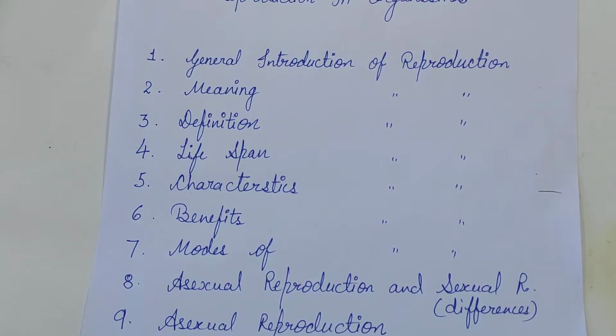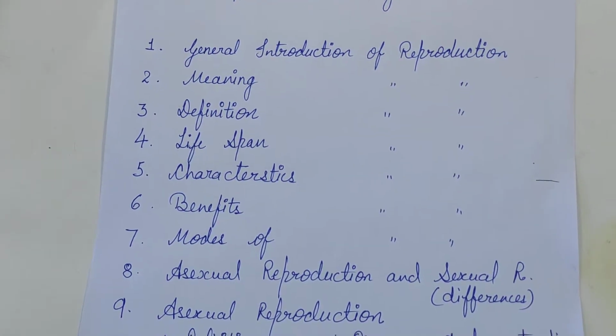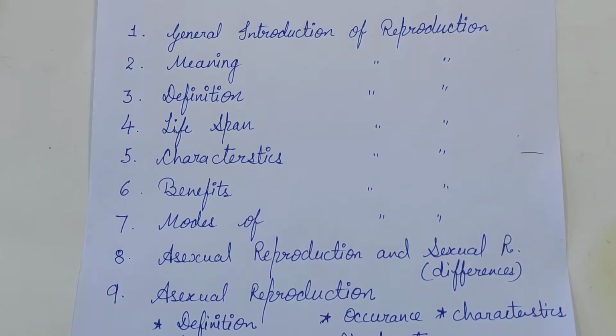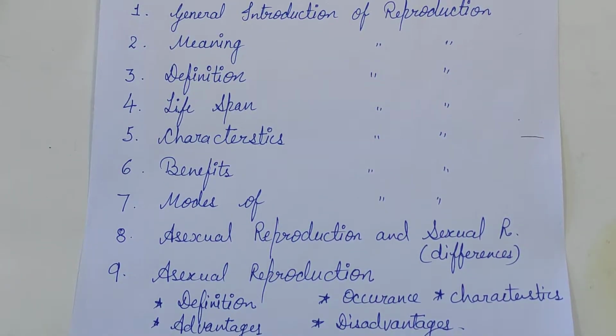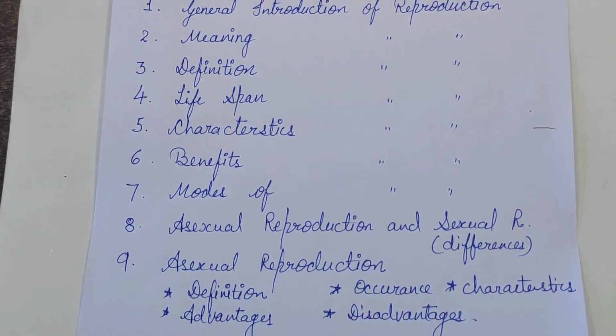I have already taught you the difference between asexual reproduction and sexual reproduction. I taught you asexual reproduction under these subtopics: definition, occurrence, characteristic features, advantages and disadvantages. Hope you all enjoyed it.